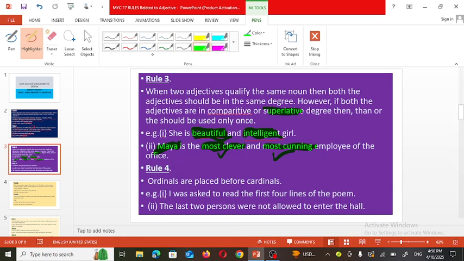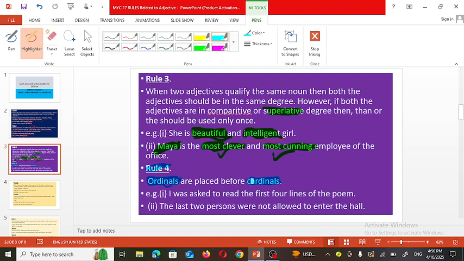Now see the fourth rule. What is the fourth rule? Rule number 4: ordinals are placed before cardinals. Dear friends, first let me know what knowledge you have about cardinal numbers and ordinal numbers. The numbers which show order: first, second, third, fourth, last, are known as ordinal numbers, those that show order.